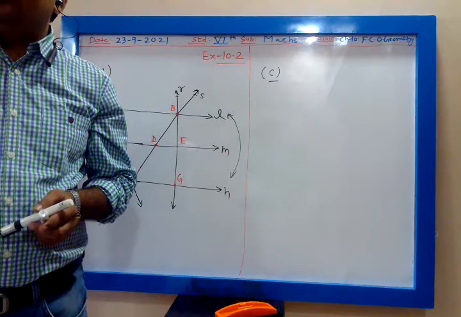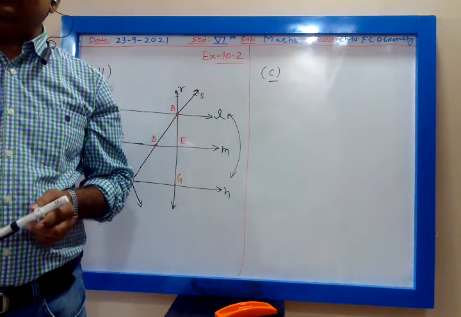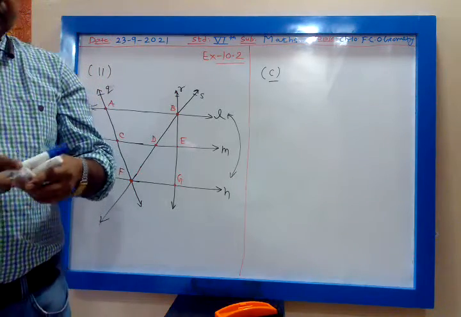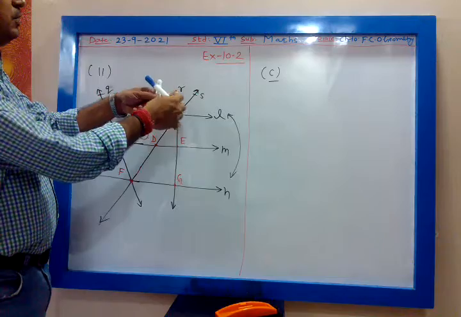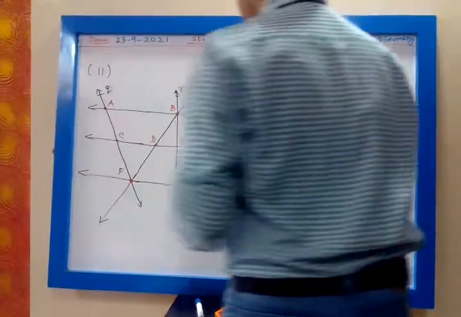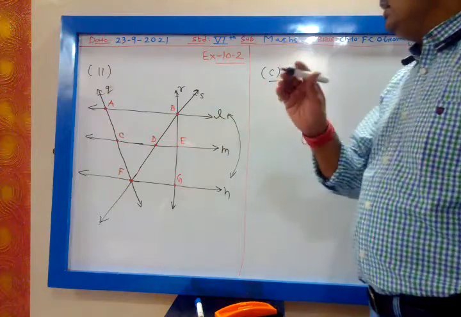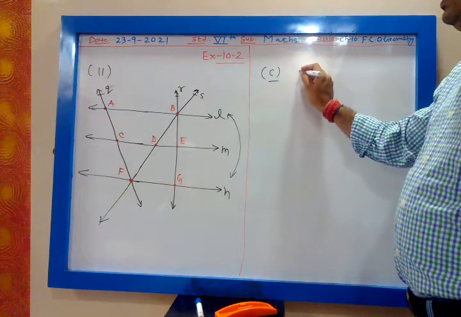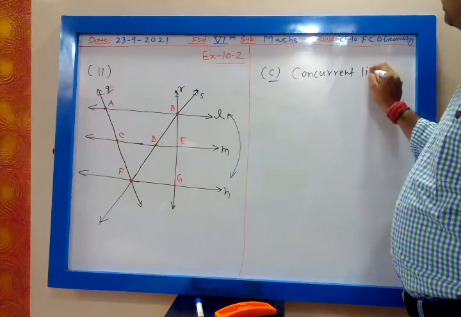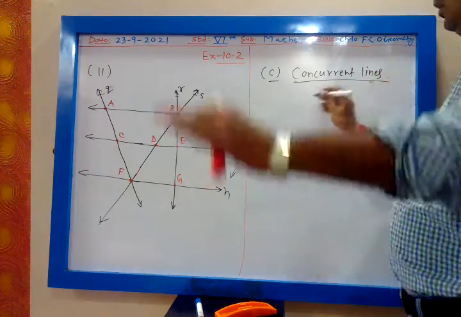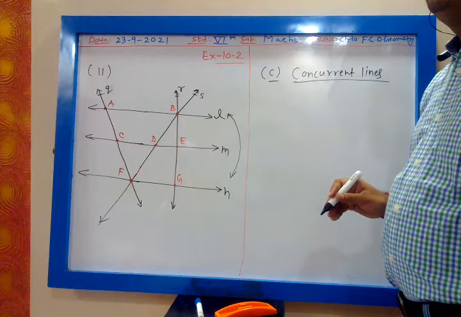Three or more than three lines. Okay, so concurrent we say whenever there are three or more than three lines, they intersect each other at one common point. So they are concurrent. These three lines are intersecting each other. You can see R, S and L. Yes, everybody? Concurrent lines. What doubt do you have?